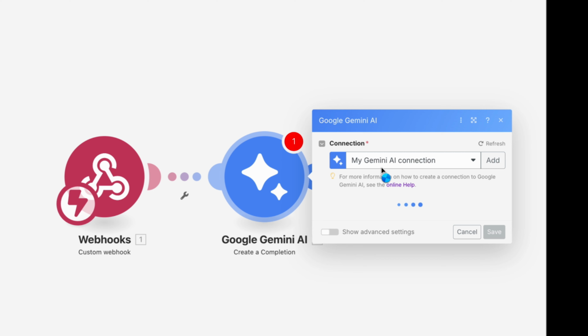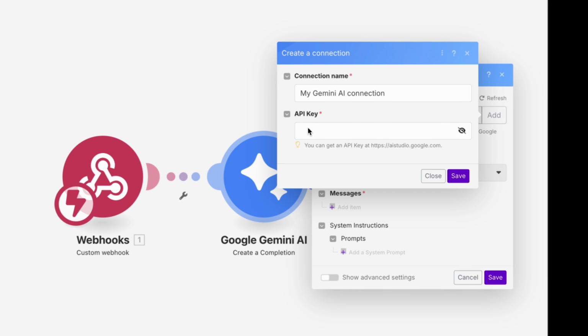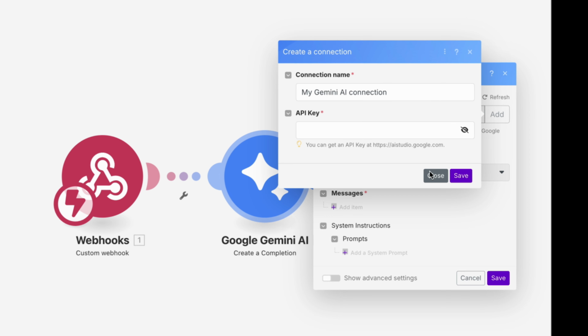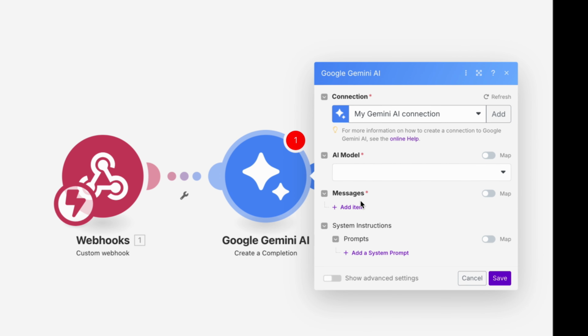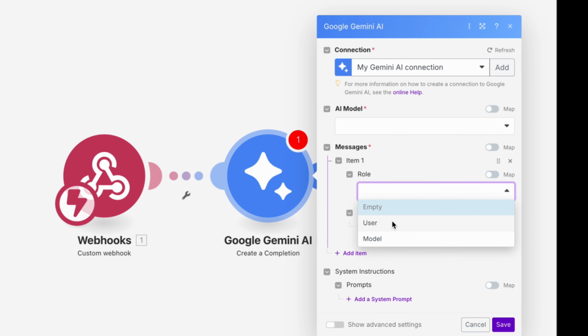Now my Gemini connection is already created. If you don't have this connection created, you can click on add and you can provide the API key. You can get the API key from Google's AI Studio free of cost. So I will not do this again. So in the messages section, I will click on add and in the role, I will use user role.